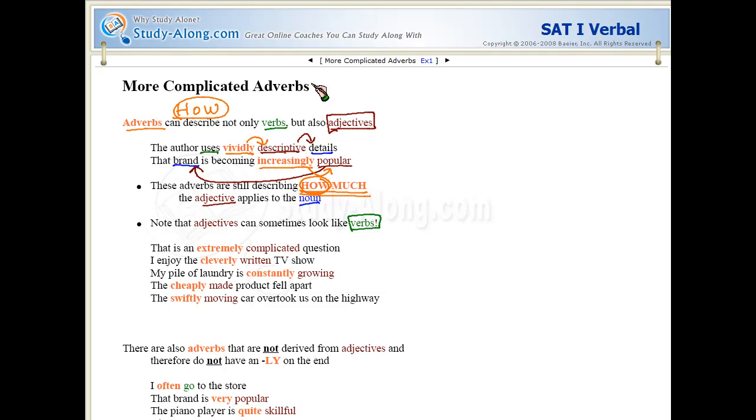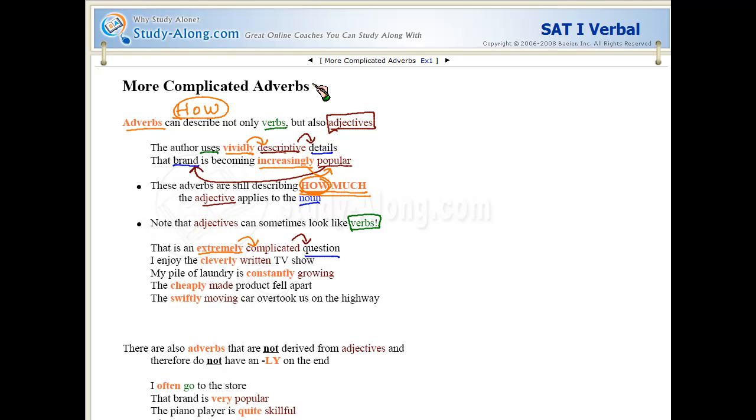That is an extremely complicated question. Right, so complicated kind of looks like a verb. It has that ed on the end. But in actuality, complicated is telling us what kind of question we have. A question is a thing, it's a noun. So if we're talking about what kind of question we have and we say it's a complicated question, complicated is an adjective describing question. Now, how complicated is this question? It is extremely complicated.